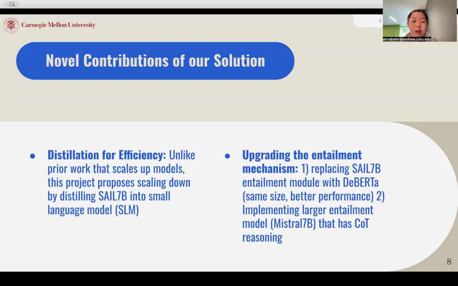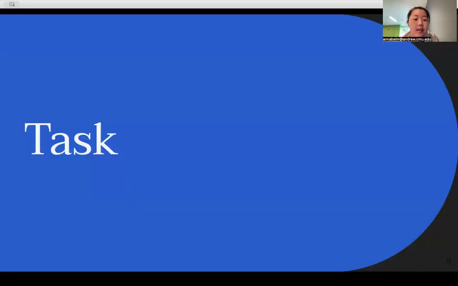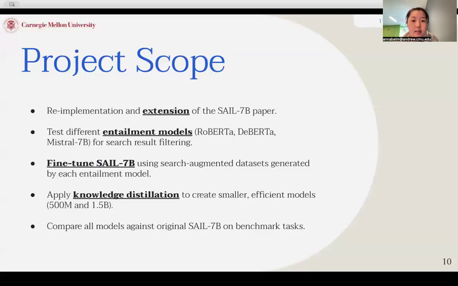Some novel contributions of our solution first include distillation for efficiency. No one has done this before. Also, upgrading the entailment mechanism. First, we're thinking about replacing Self-RAG 7B with DeBERTa, and we're also going to implement a larger entailment model that has chain of thought reasoning. Next, moving on to the task.